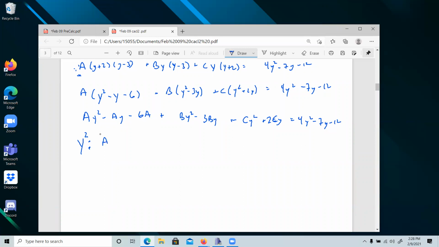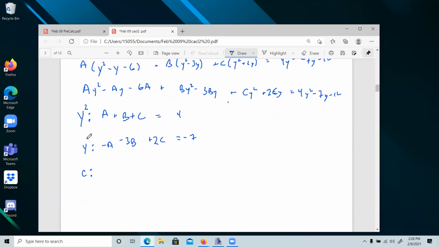That's going to be a plus b plus c is equal to 4. For y, we have minus a minus 3b plus 2c is equal to minus 7. And for my constant term, we have negative 6a equals negative 12. Okay, this is the other stopping point I thought about.